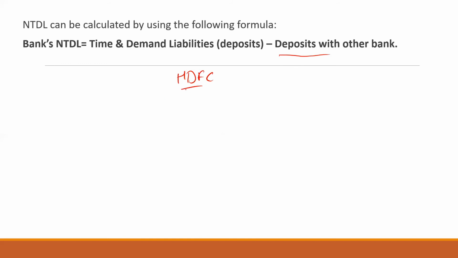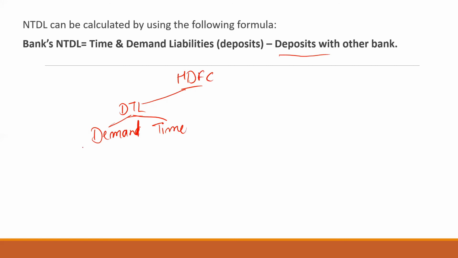HDFC, you can say, is the biggest private sector bank in India. Okay, HDFC has the public deposits, right? Public deposits, we call it DTL. We have already discussed in this session that DTL means public deposits. In this, we have two types of accounts. First one is the demand, and the second one is the time, right?